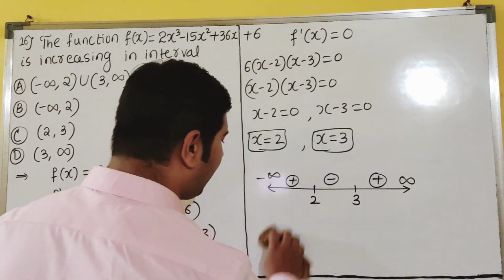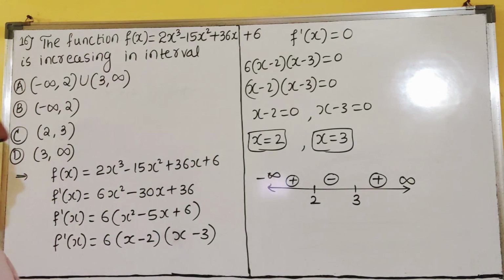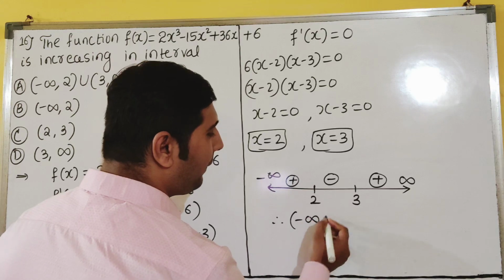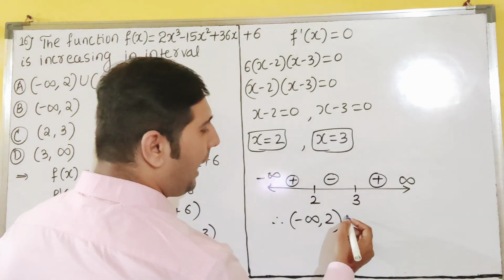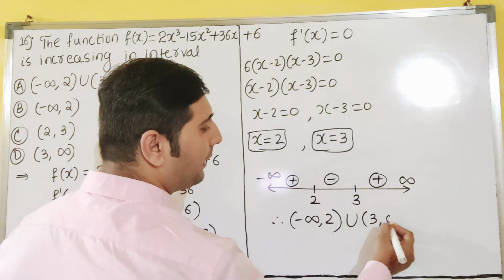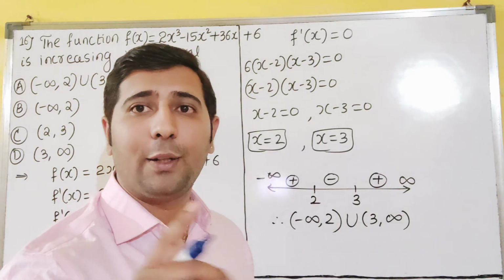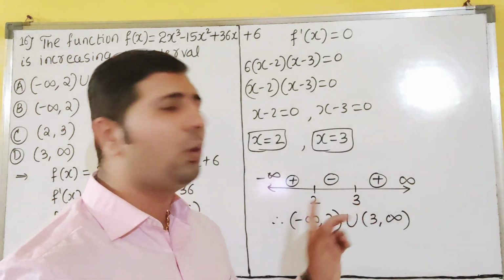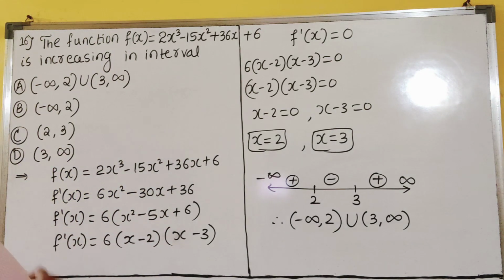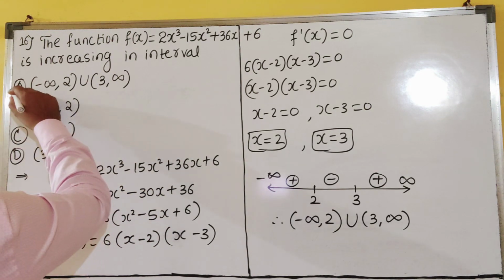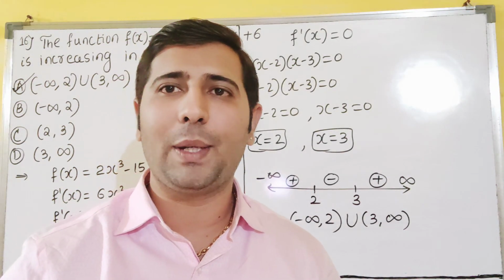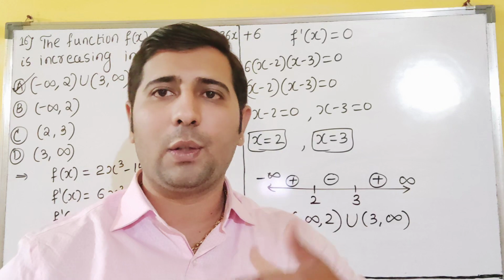So where is the function increasing now? Can you see the intervals here? Therefore, from minus infinite to 2 it is increasing, and union again from 3 to infinite it is increasing, dear students. They had asked increasing, not decreasing. Decreasing means the open interval 2 to 3. Got it? So which option is matching? That is the option matching with A, dear students. A for awesome. Awesome is our answer, dear students. I hope it is clear for everyone. So please copy this. We'll go for the next question.